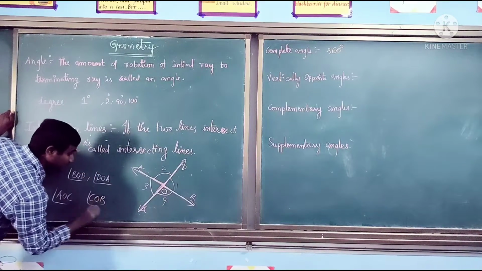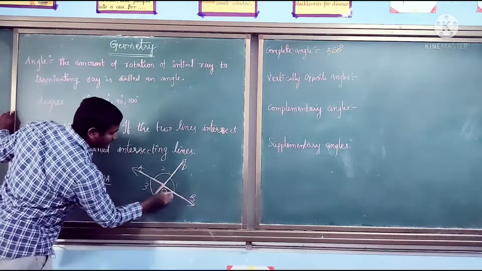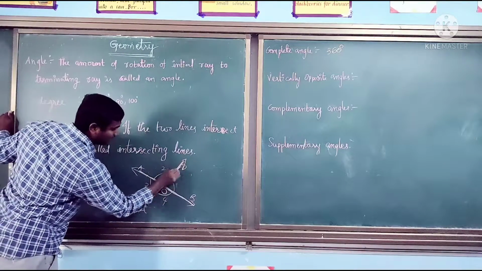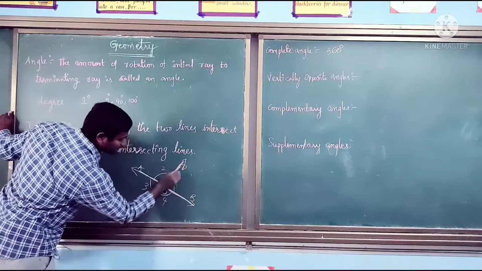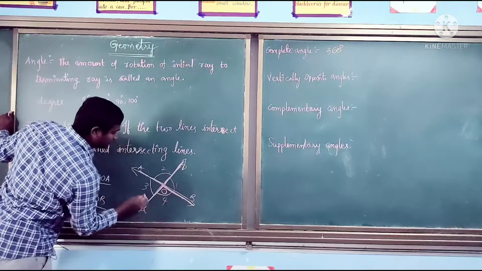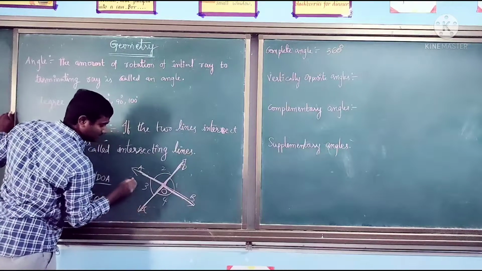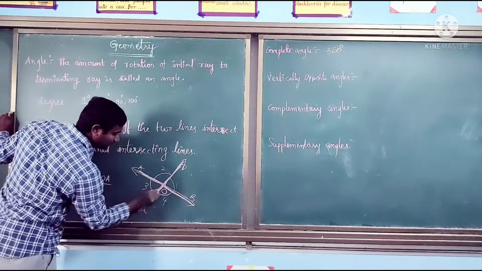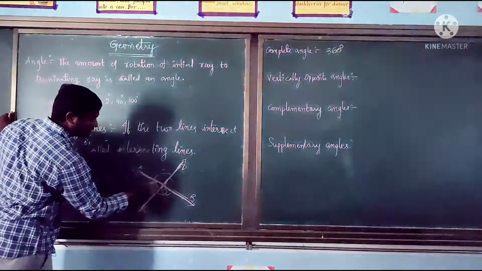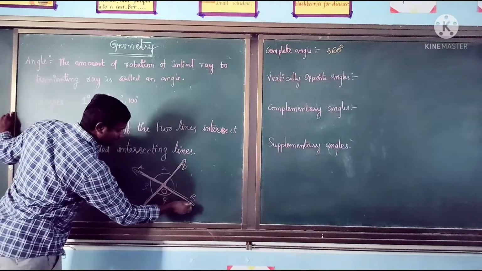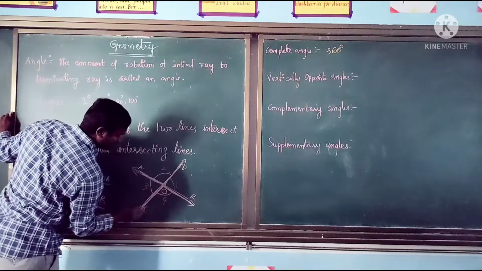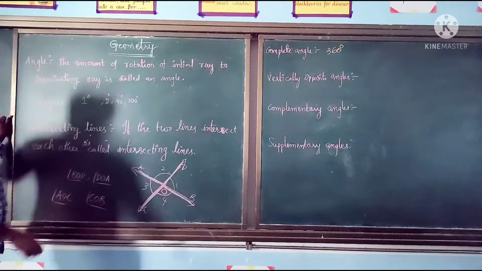You can give the name also like this: BOD, you can give that angle DOB also. For this DOA, you can give the name AOD. For this AOC, you can give the name COA. For this you can give the name BOC, you can give COB, no problem.